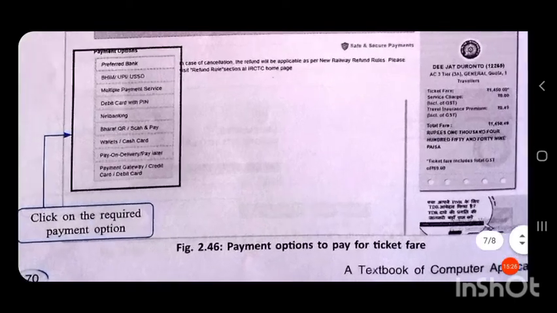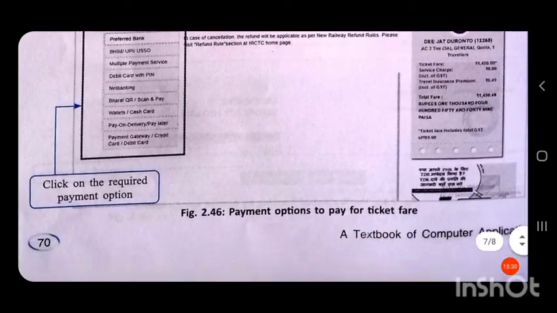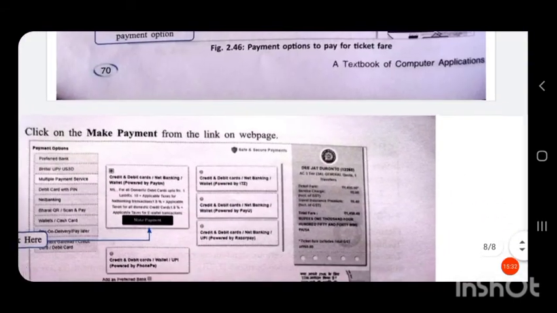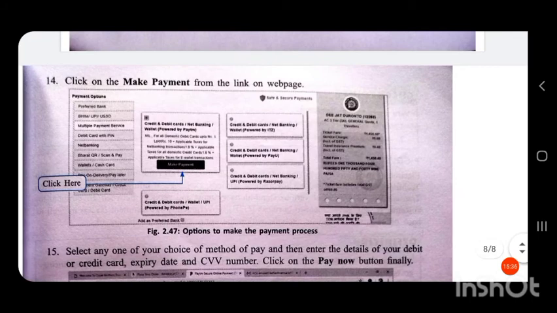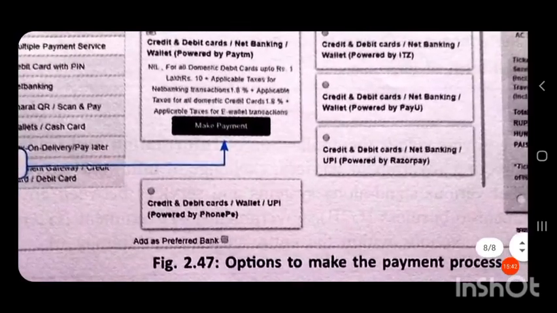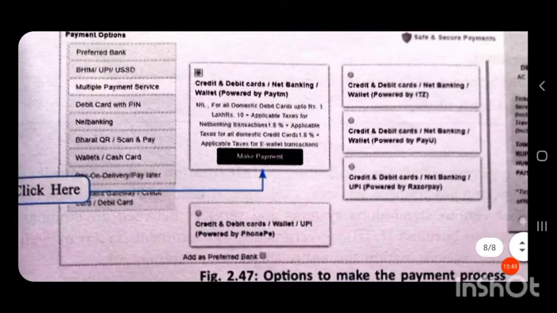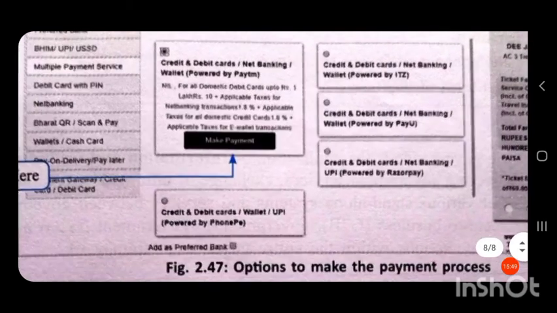So here lots of payment options are available. Then after selecting any of the payment options, click on make payment. Selecting a particular menu, then click on the make payment button.